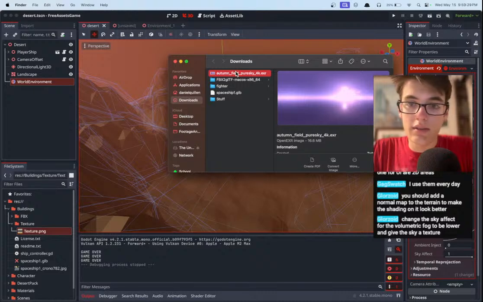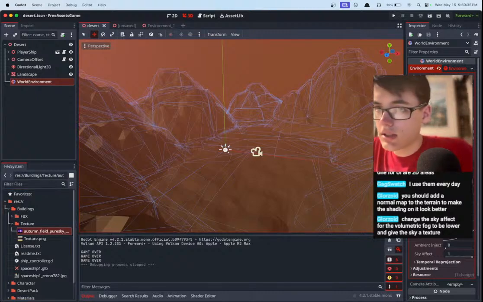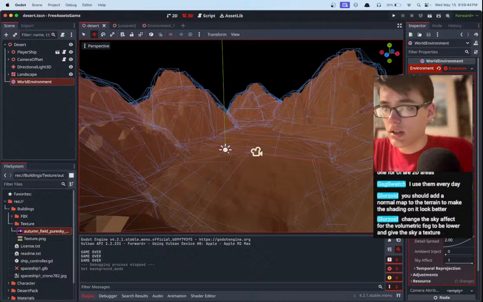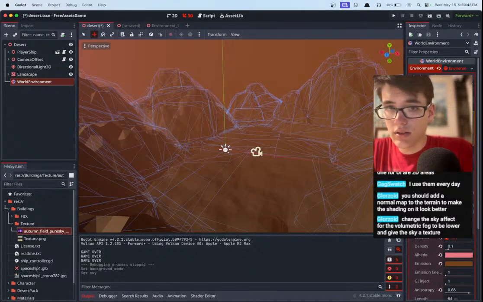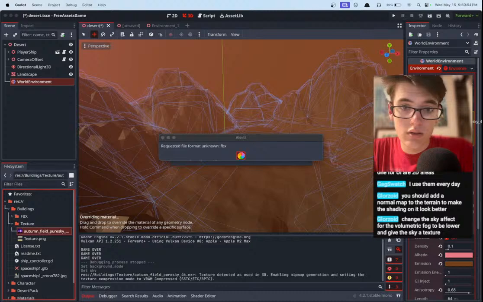Okay, so we have this. Wait, is Godot gonna actually handle this? I'm not sure. Okay, it did. Okay, how do we throw this in? Sky. New sky. Sky material. Can we drag and drop? That's the question. What the heck? Alert.